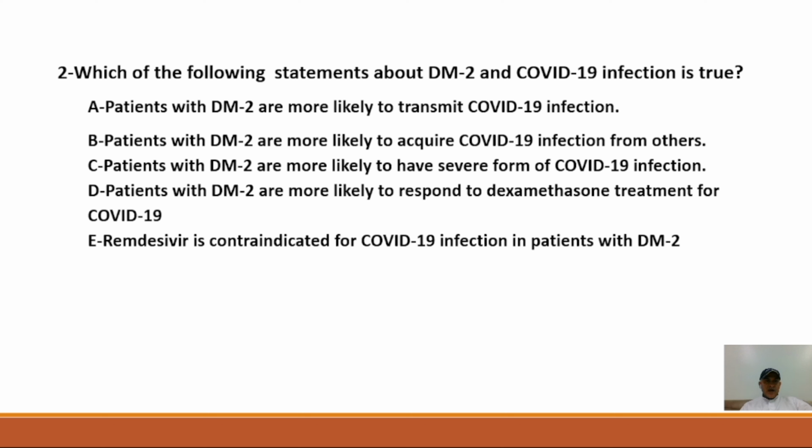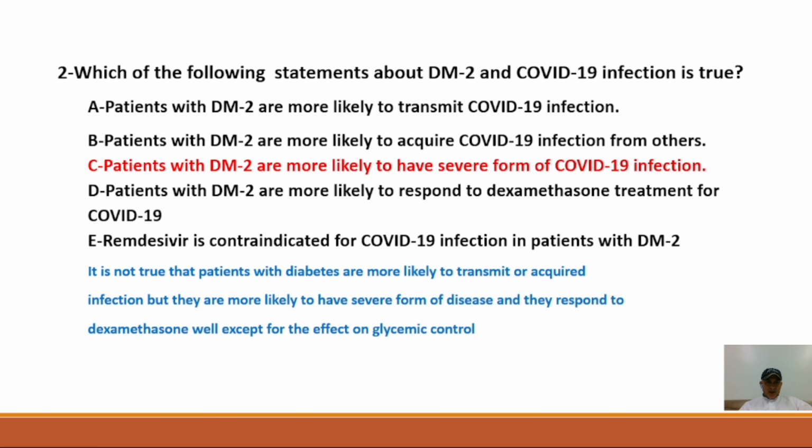So the correct answer is C. Patients with type 2 diabetes are more likely to have a severe form of COVID-19 infection. And it's not true that patients with diabetes are more likely to transmit or acquire infections, but they are more likely to have a severe form of disease, and they respond well to dexamethasone, except for the effect on glycemic control.